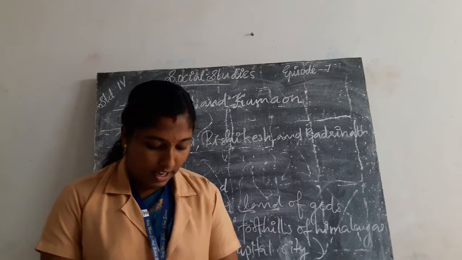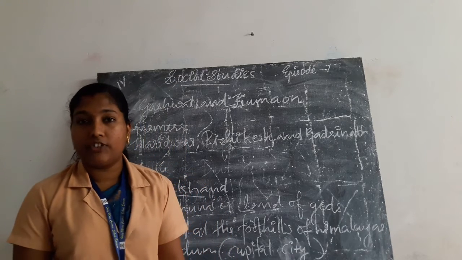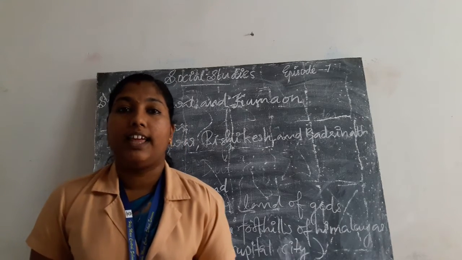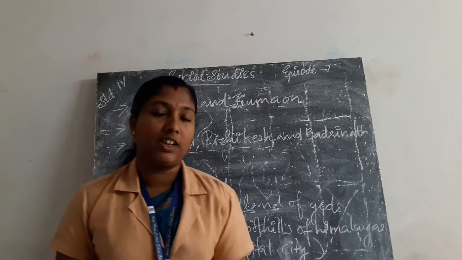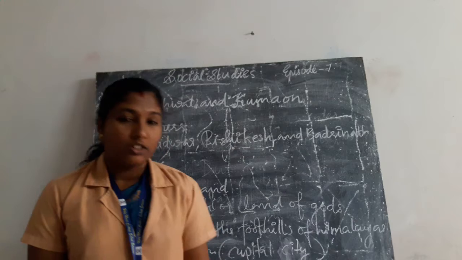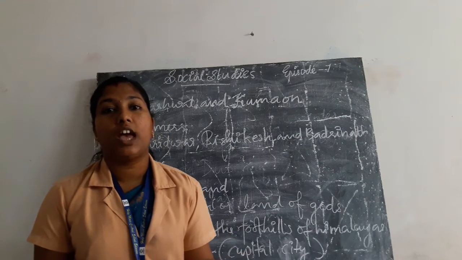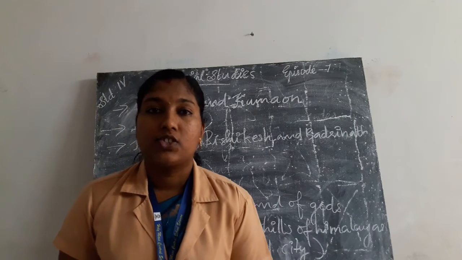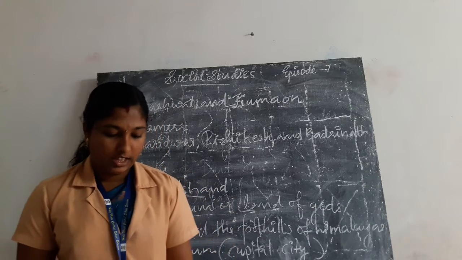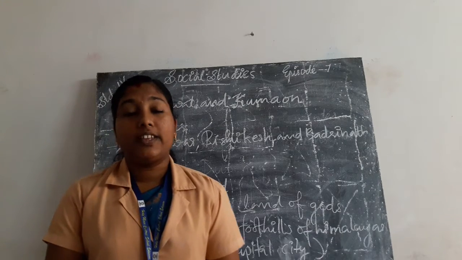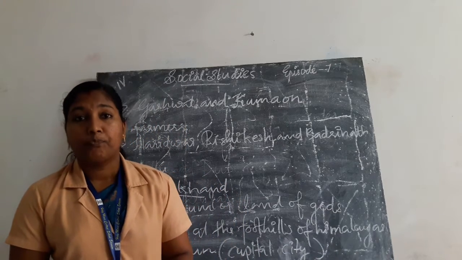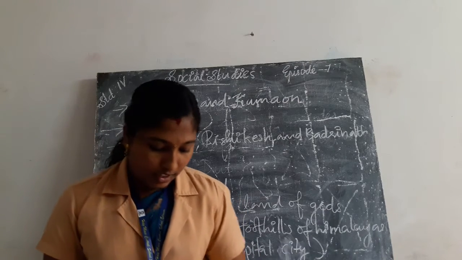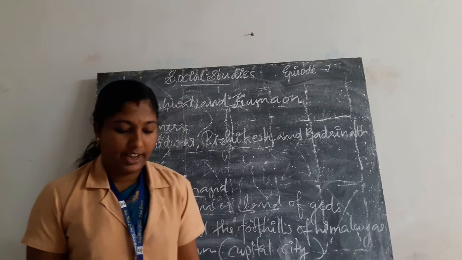We learn about life in the Himalayan region. First we learn about Jammu and Kashmir. Jammu and Kashmir have two capitals, Jammu and Srinagar. The languages spoken in Jammu and Kashmir are Urdu, Dogri, Kashmiri and Ladakhi.